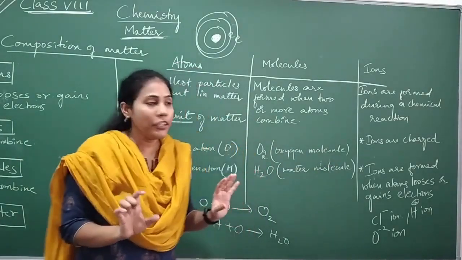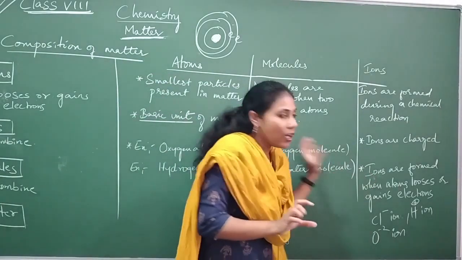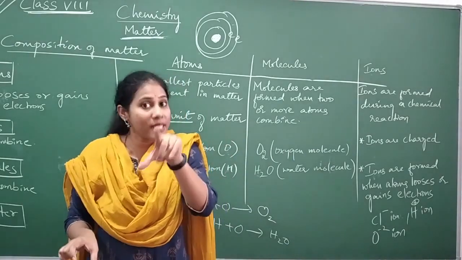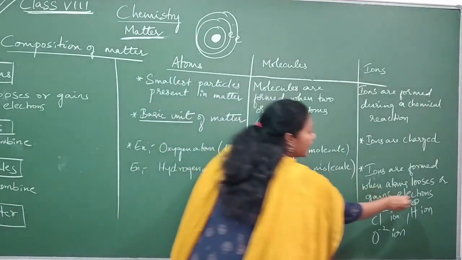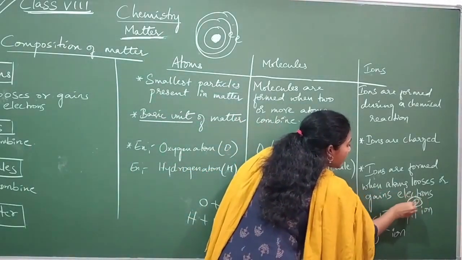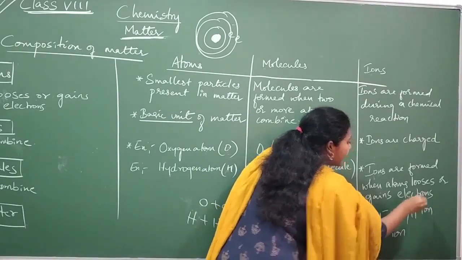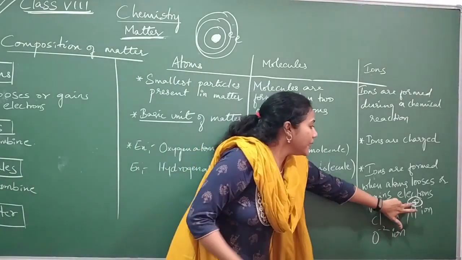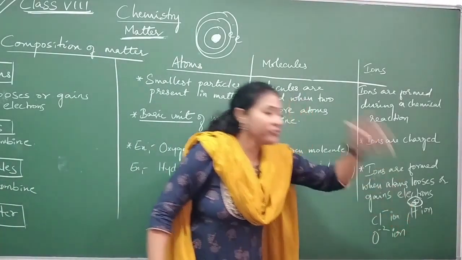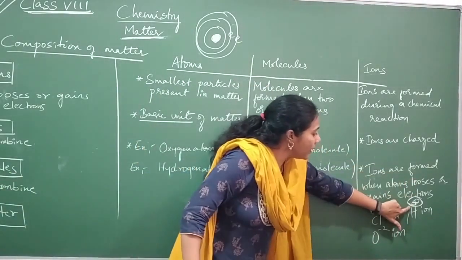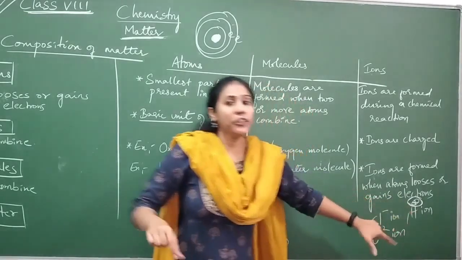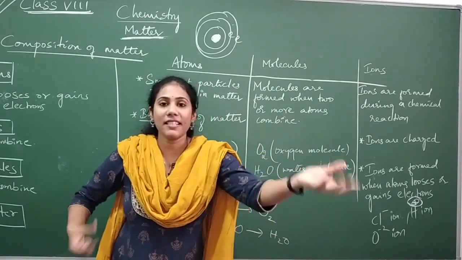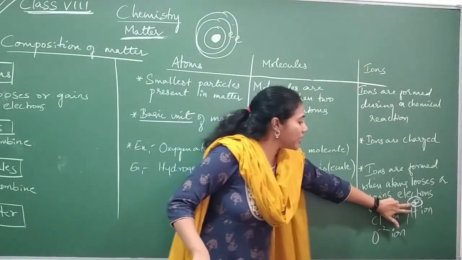Okay, got to know? So some atoms will lose electrons. If an atom is losing an electron, then on that atom we indicate a positive sign. Whenever I indicate a positive sign on an atom, that means it is an ion now. If you want to know whether this particular atom has lost or gained an electron, you have to check the sign.